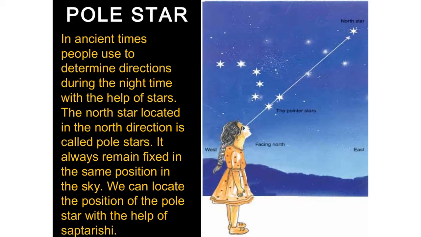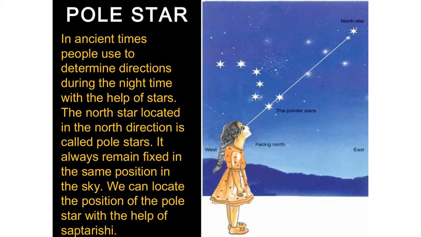And there's one more name given to it. It's called Polaris. Now either we are talking about pole star or North Star or Polaris, we talk about the same thing. Okay, don't get confused with different names. Now, why is this pole star important?